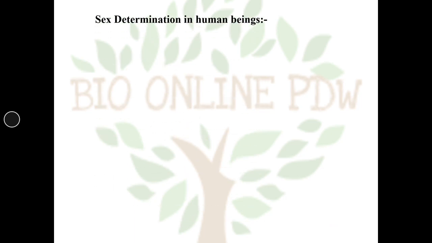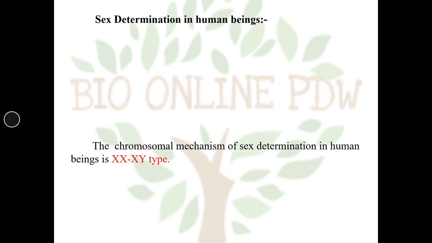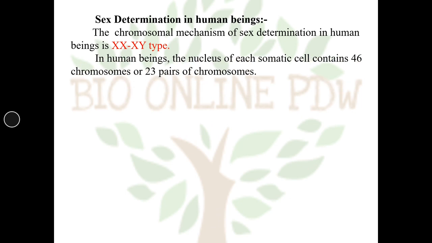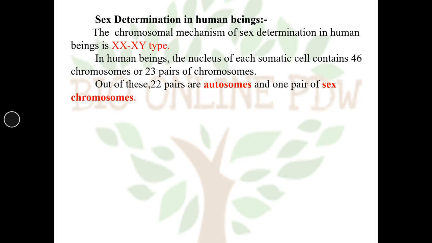Let us start with sex determination in human beings. The chromosomal mechanism of sex determination in human beings is XX-XY type. In human beings, the nucleus of each somatic cell contains 46 chromosomes or 23 pairs of chromosomes. Out of 23 pairs of chromosomes, 22 pairs are autosomes and only one pair is sex chromosomes.